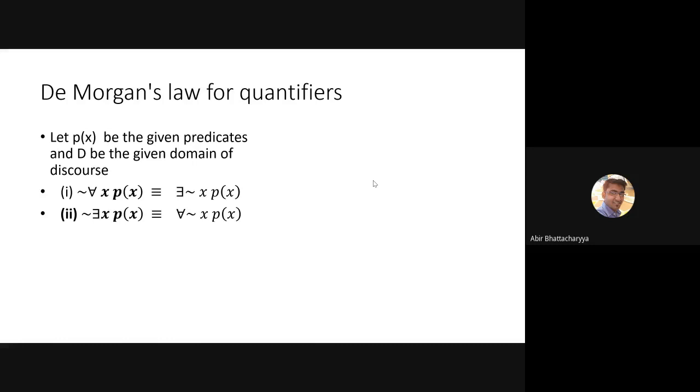To remind you, for compound statements P and Q, the negation of P or Q is equivalent to the negation of P and the negation of Q. This is known as De Morgan's law for statements. Similarly, the negation of P and Q is equivalent to the negation of P or the negation of Q.